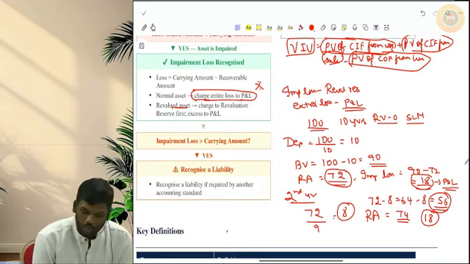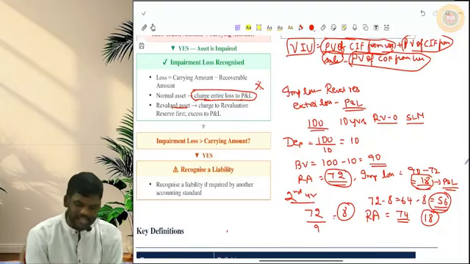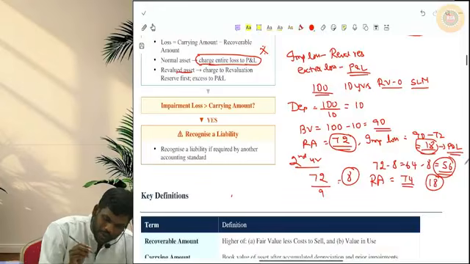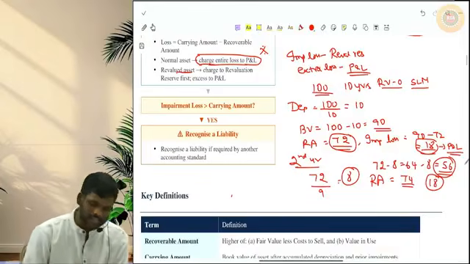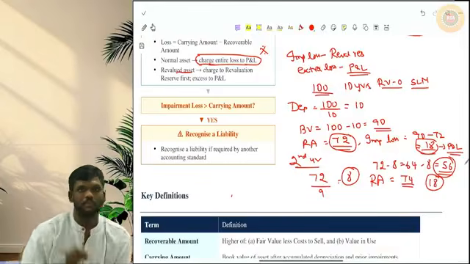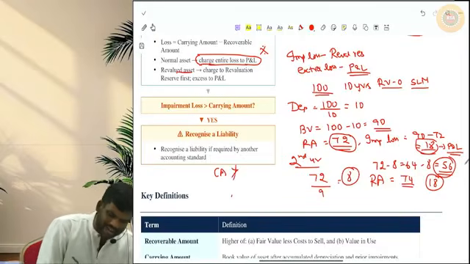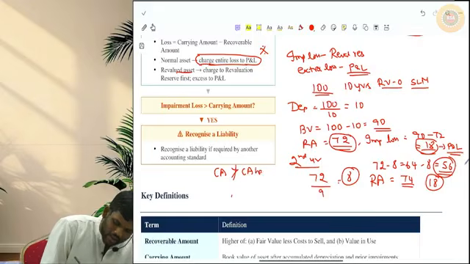Okay. So what AS-28 says is, whenever you are reversing the impairment loss, after reversal of impairment loss, the carrying amount of the asset should not be greater than the carrying amount had there been no impairment.